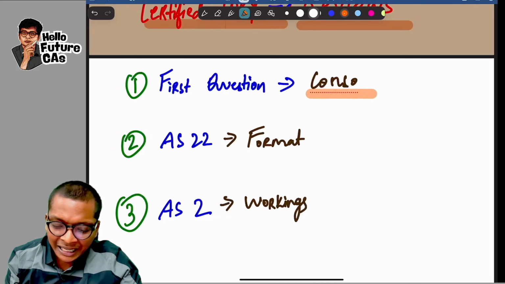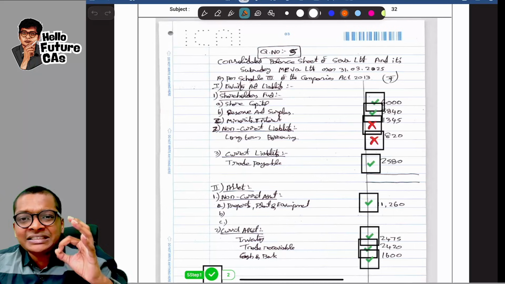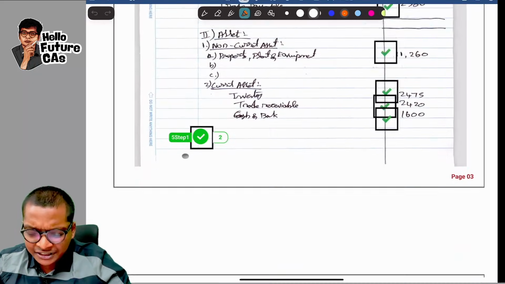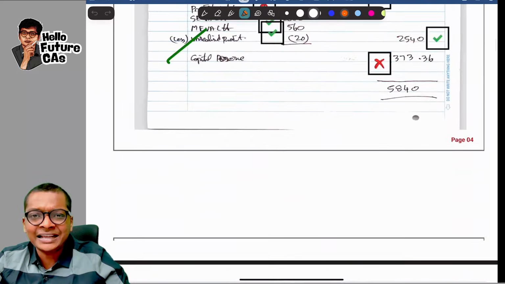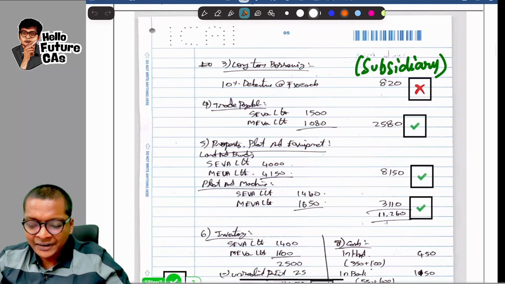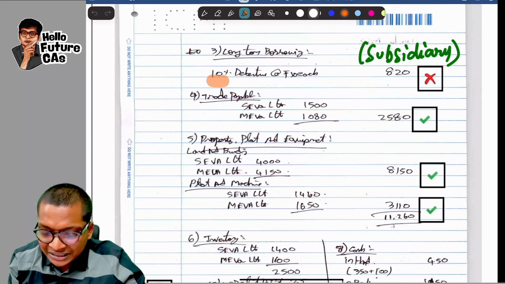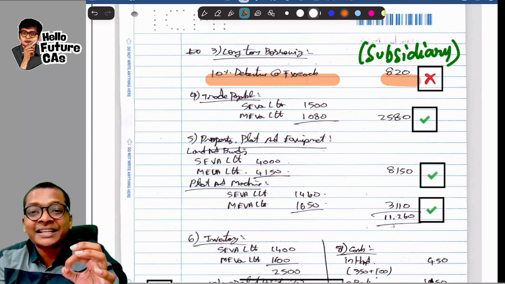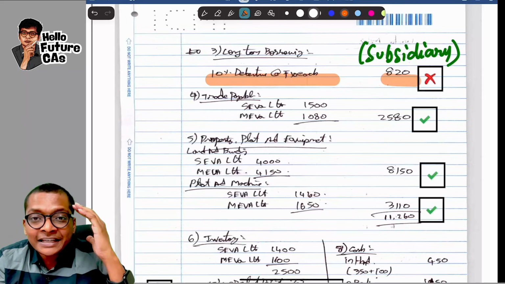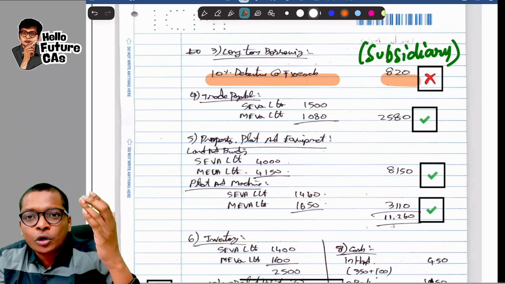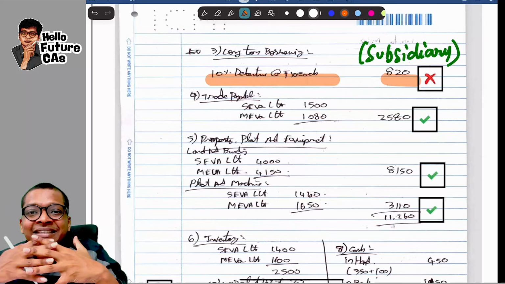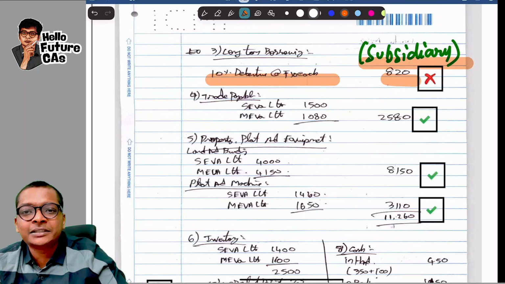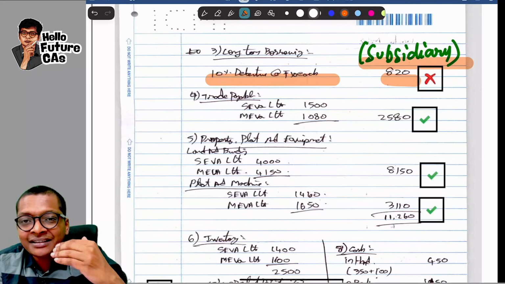First, let me go to one answer sheet where the student's first answer was consolidation, a 14 marks question. His presentation, everything was good, guys. He knew the entire sum. But what happened when he came to the notes, when he wrote the 10% debentures, he wrote 820. Mistake. Sir, what is the mistake over here? In consolidation, instead of writing the holding and subsidiaries debentures put together, he wrote only the subsidiaries debentures. Even though he knew the answer, he missed it.